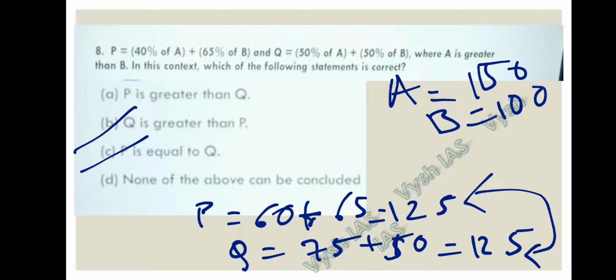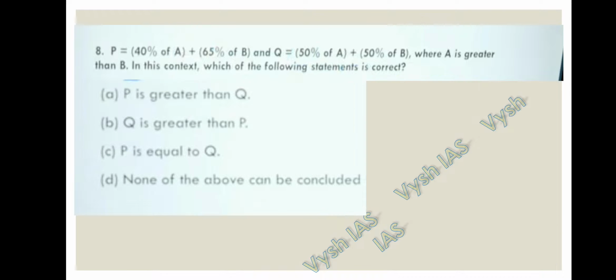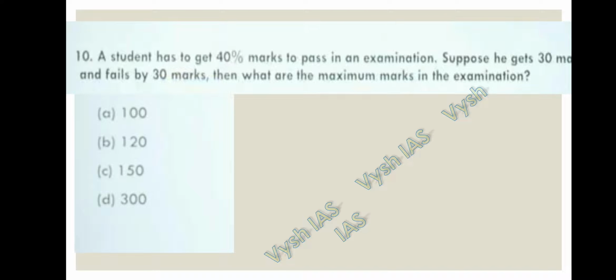In the first case we got Q is greater than P. If you take another number, we will get P is greater than Q in some cases. So we cannot determine which is the correct one through the given data. Some more data should be given in order to answer which is correct from A, B, C. So option D, none of the above can be concluded, is correct for question number 8.